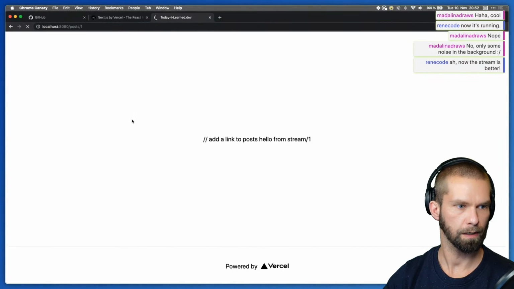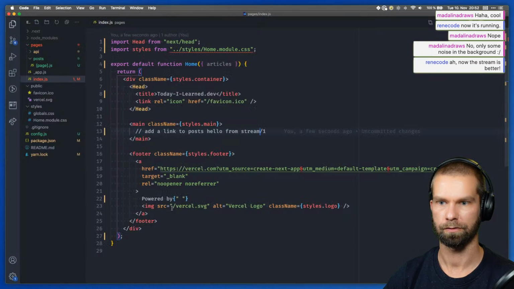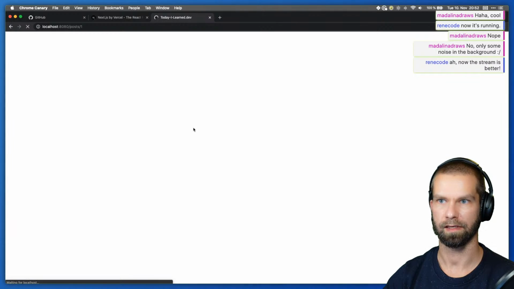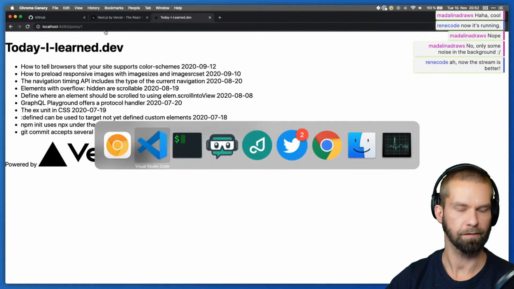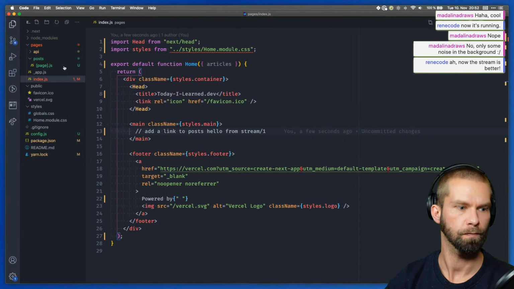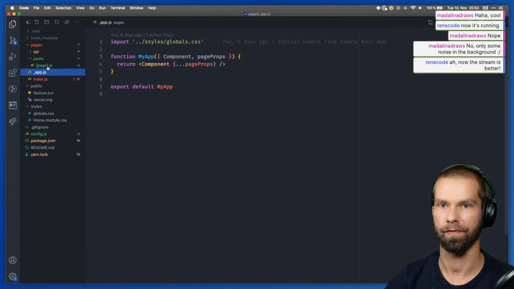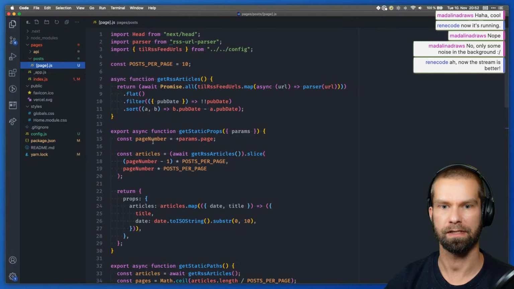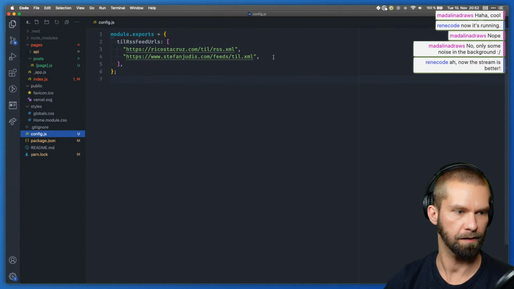So when we go here, this should show us things fetched via RSS. Sweet. And everything was coming from this file here basically. And what we have here is a config.js file that includes some today-I-learned RSS feeds.